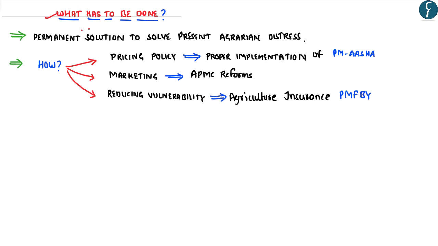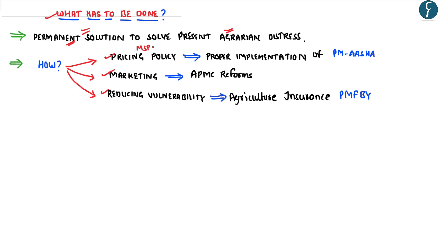So as we have discussed, the farm loan waivers are only a temporary solution to the problem. Hence, the government has to find a permanent solution to solve the present problem of agrarian distress. And as part of this permanent solution, the government has to focus on the pricing policy, the marketing infrastructure, as well as reducing the vulnerability of the Indian agriculture.